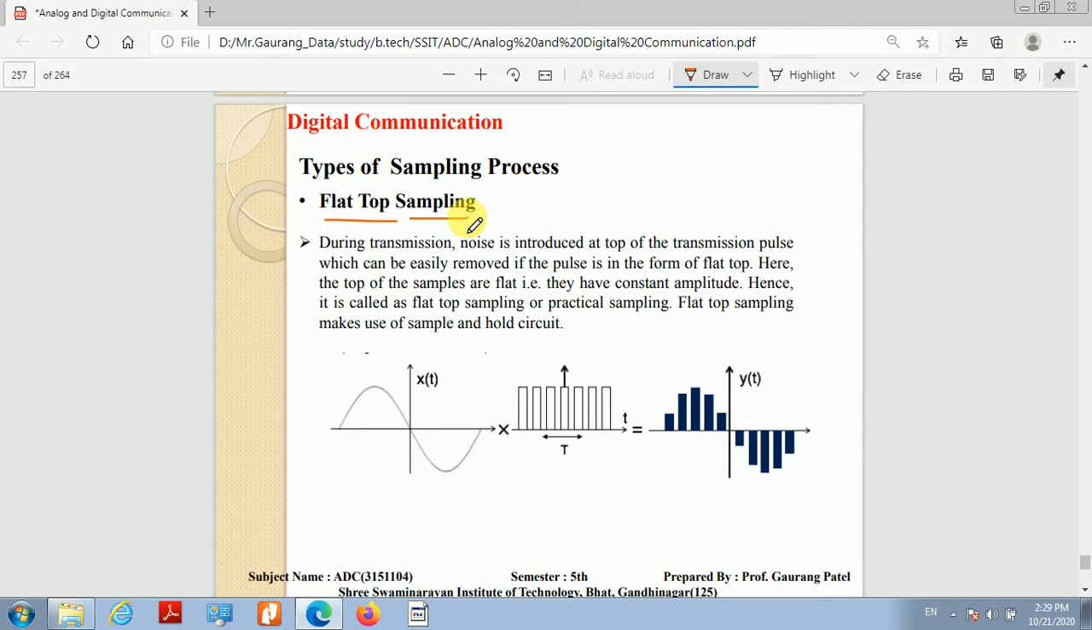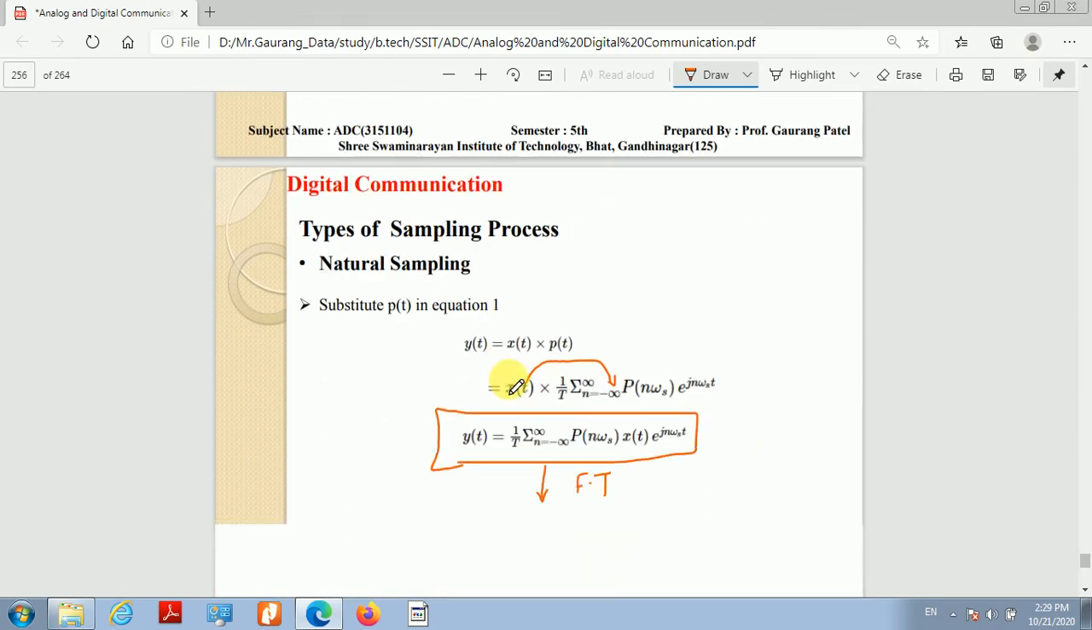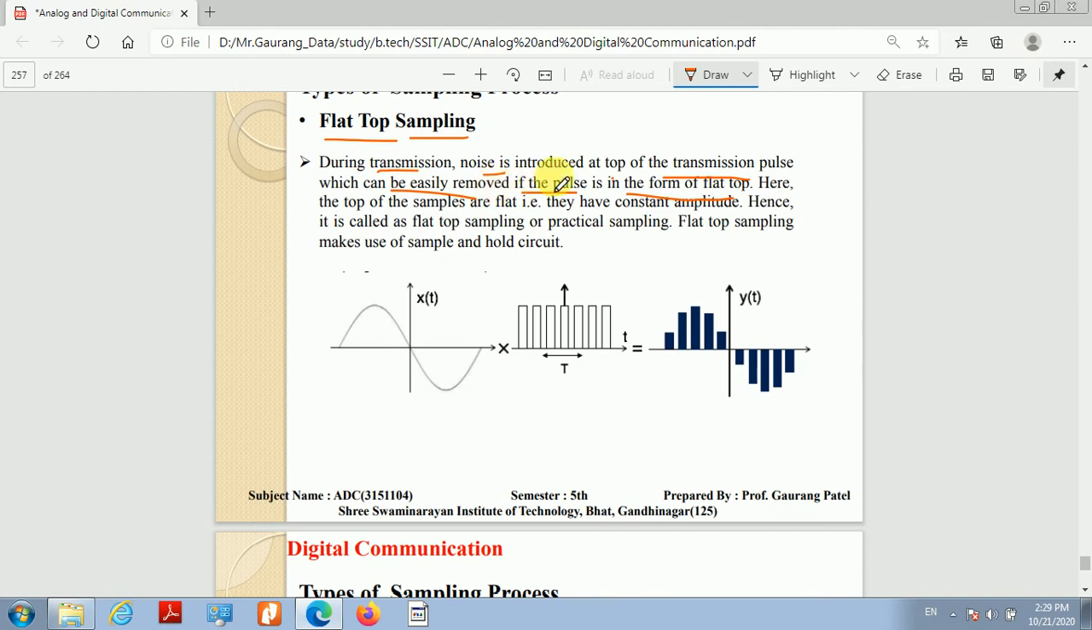So whenever we are transmitting the signal, the noise is introduced at the top of the transmission pulse, which can be easily removed if the pulse is in the form of a flat top. मतलब जो पल्स ट्रेन है, उसमें जो नॉइस इंट्रोड्यूस होता है, अगर उसको हमें इजीली रिमूव करना है, तो जो हमारा सैंपल सिग्नल है वो फ्लैट टॉप होगा, मतलब पल्स का जो टॉप है वो फ्लैट होगा, then we can easily remove the noise from the signal, very easy.